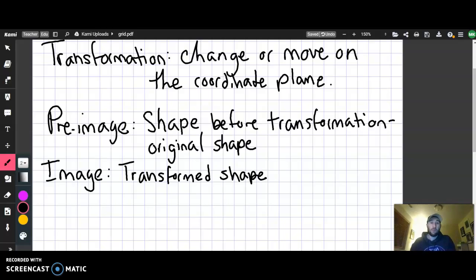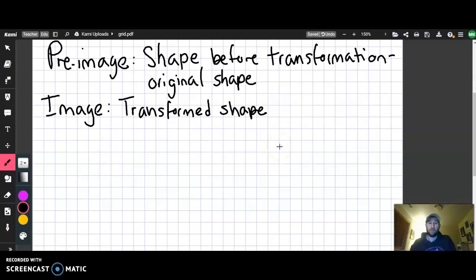So, three words so far. Transformation is a change or movement on the coordinate plane. The pre-image is the original shape, and then the image is after it's been moved or after it's been transformed. And so, when we talk about the movement of shapes and the changing of shapes, there's two ways we really talk about it. One of them is about changing its size, and the other one is talking about just changing its location or orientation. And so, the way we differ between those is we use the phrase rigid motion.